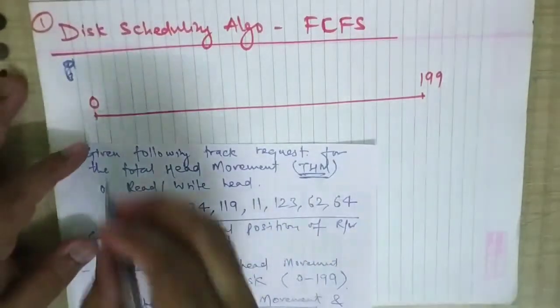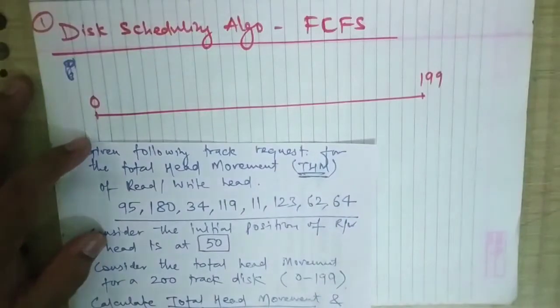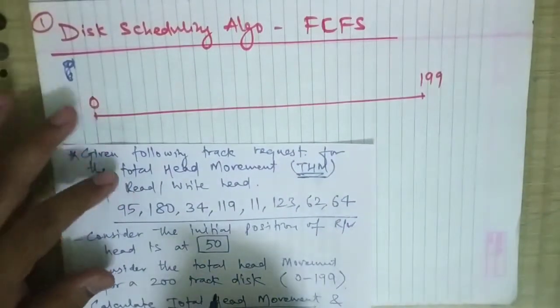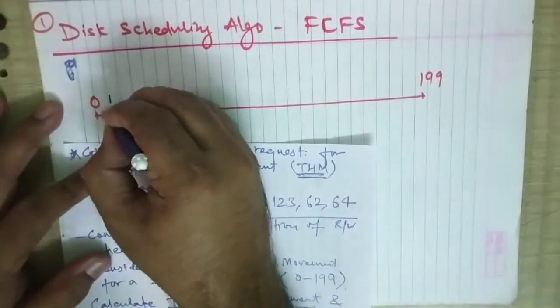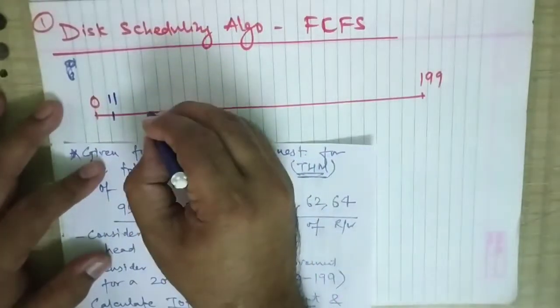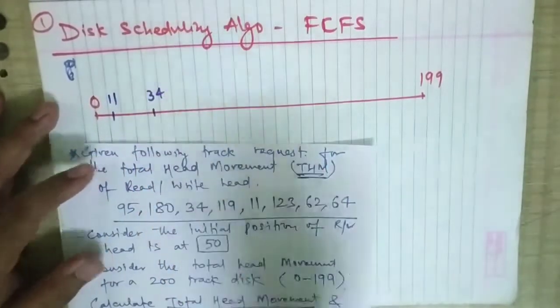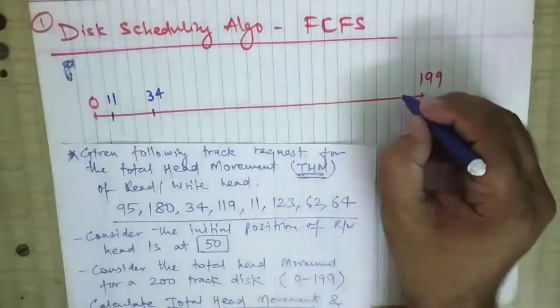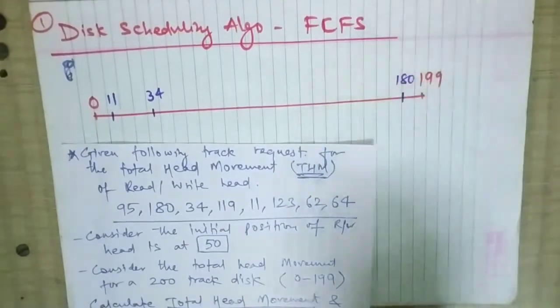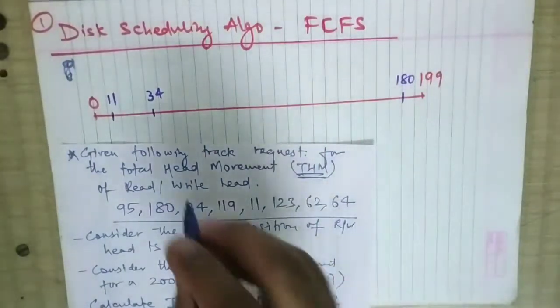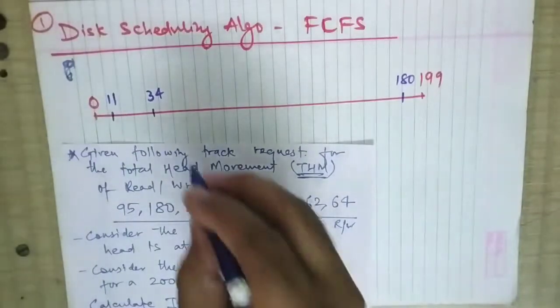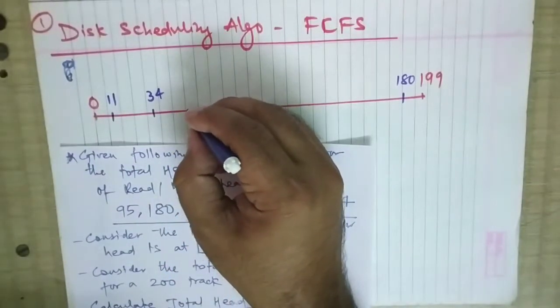So we can mark this as 11, then this is 34. This is 180. After 34 we have 50, because we know the initial position is 50.